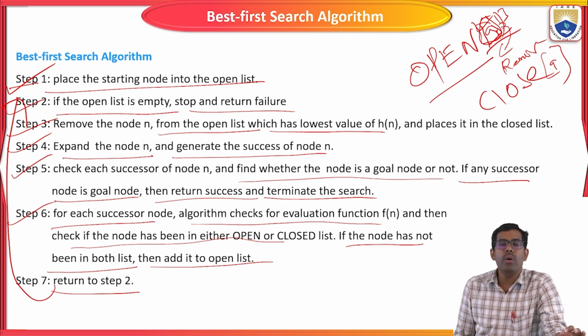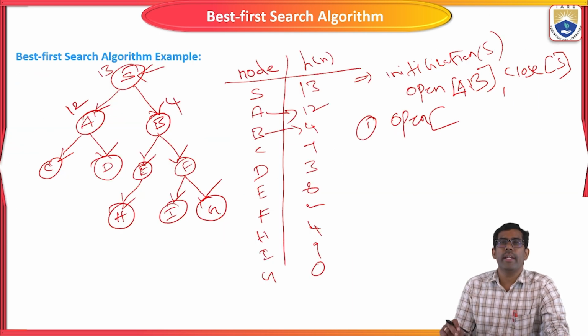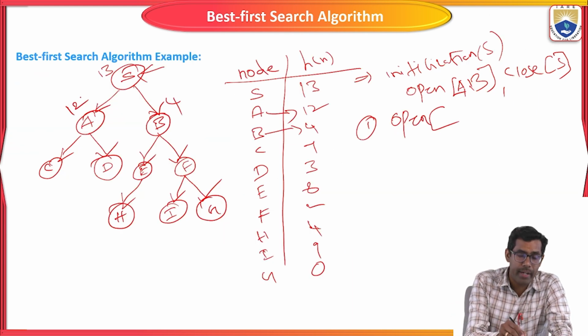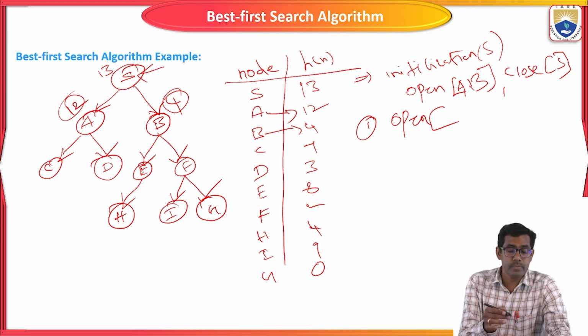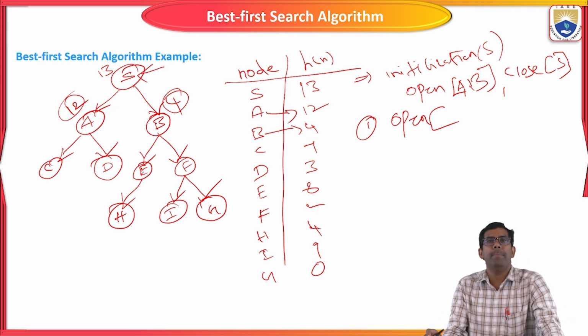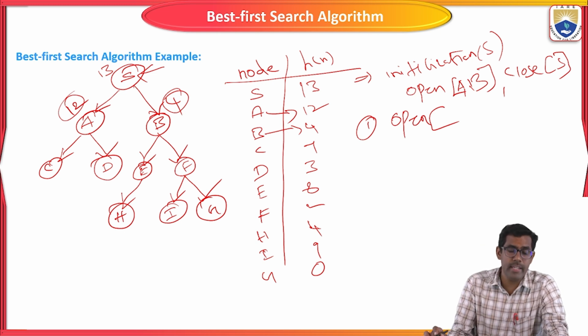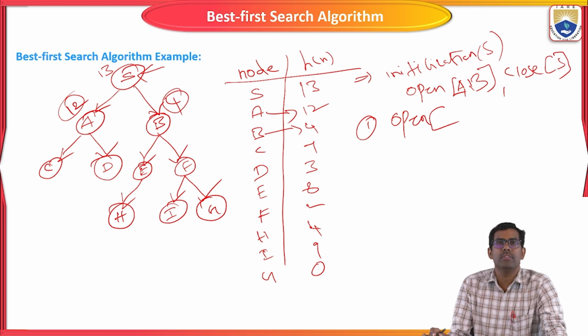Remove the node n from the open list which has the lowest cost value. Okay, so from here we are going to compare. Here is 12, here the cost of your node is 4. So which one is the lowest cost? B, that is 4. Node B is the lowest cost, right?